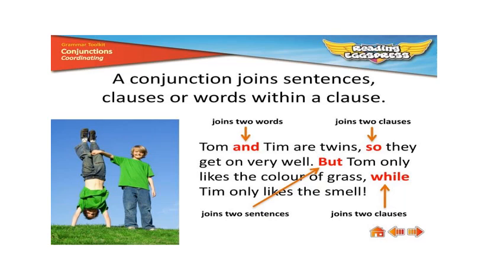But Tom only likes the color of grass. Now "but" is what? "But" is joining the two sentences, while Tim only likes the smell. और "while" जो word है वो दूसरे clause को join कर रहा है. ठीक है, so this is the difference, and this is the work and the responsibility of the conjunction, and this is how it works, right?